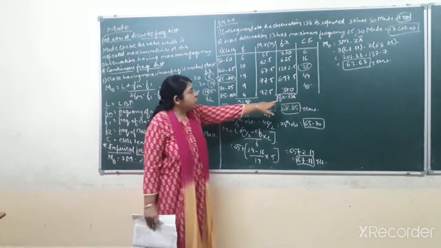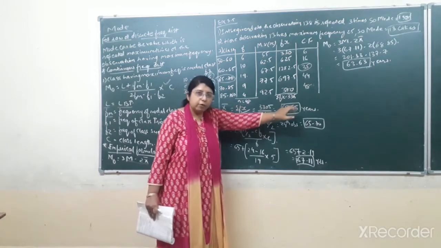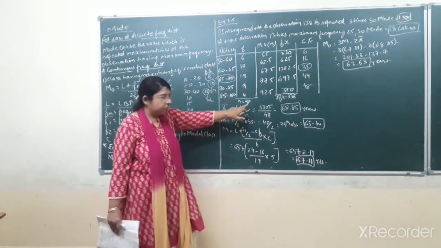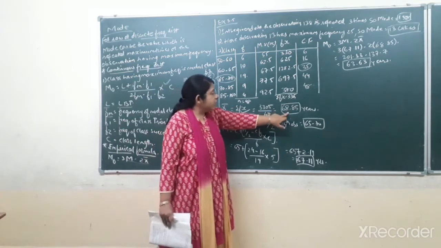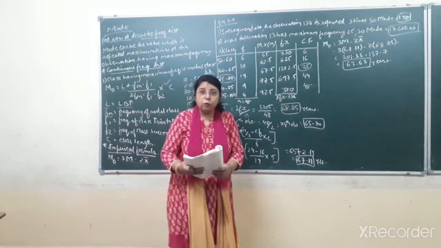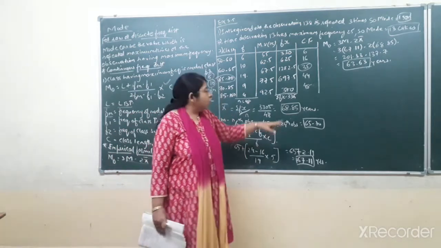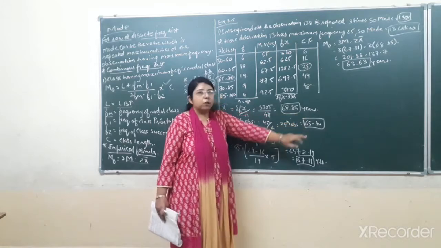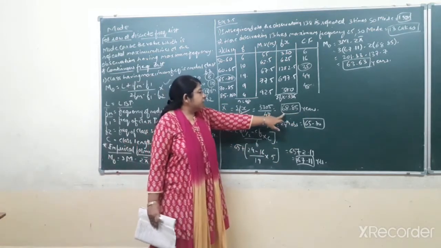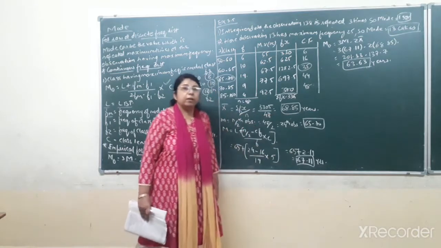Okay, sigma fx total we have got, that is 3305. So 3305 divided by n, that is 48. So divided by 48, we will get 68.85 years. Because whatever the data that is given, of age in years, always don't forget to put the unit in whatever answers you get. Okay. So the first answer you will get, that is 68.85 years.